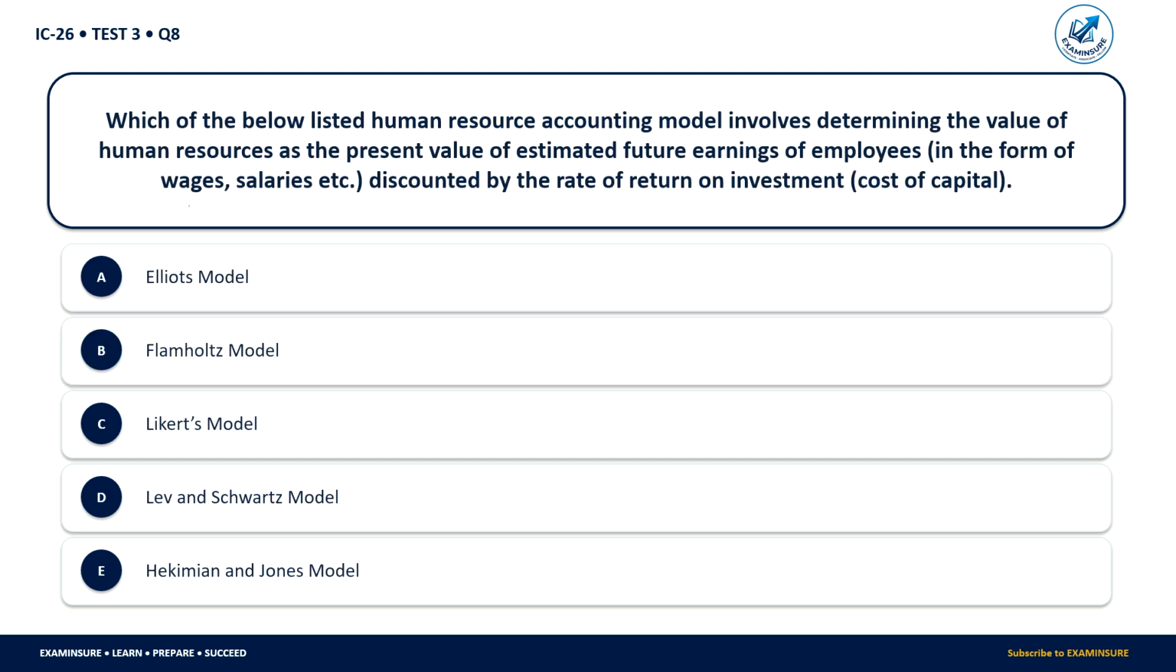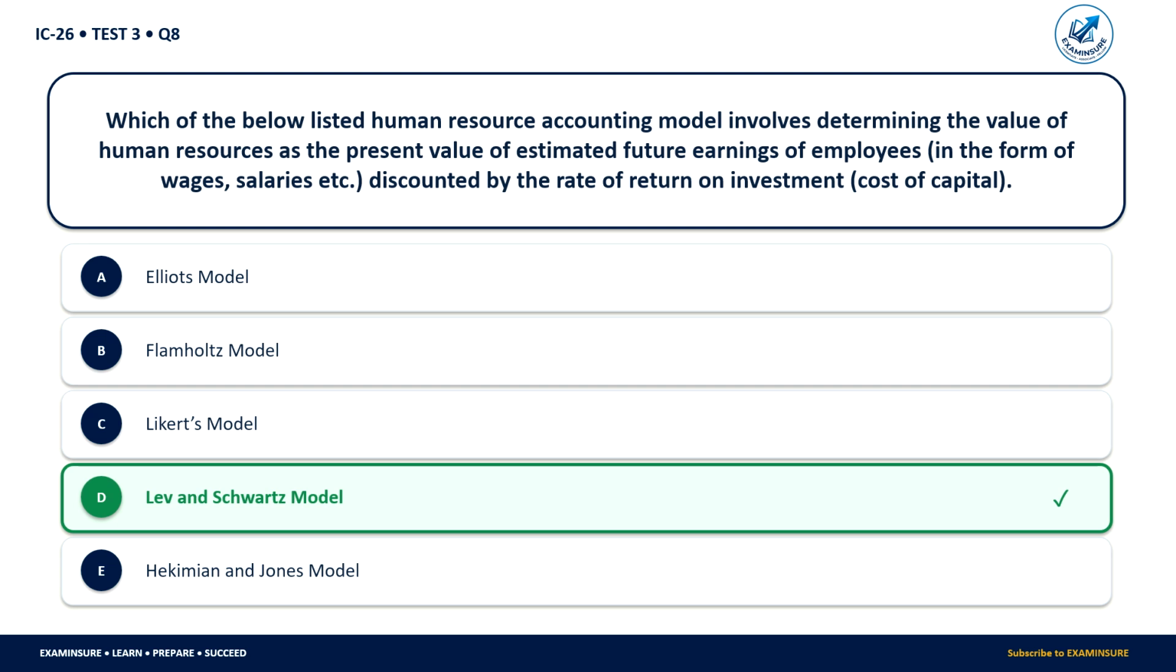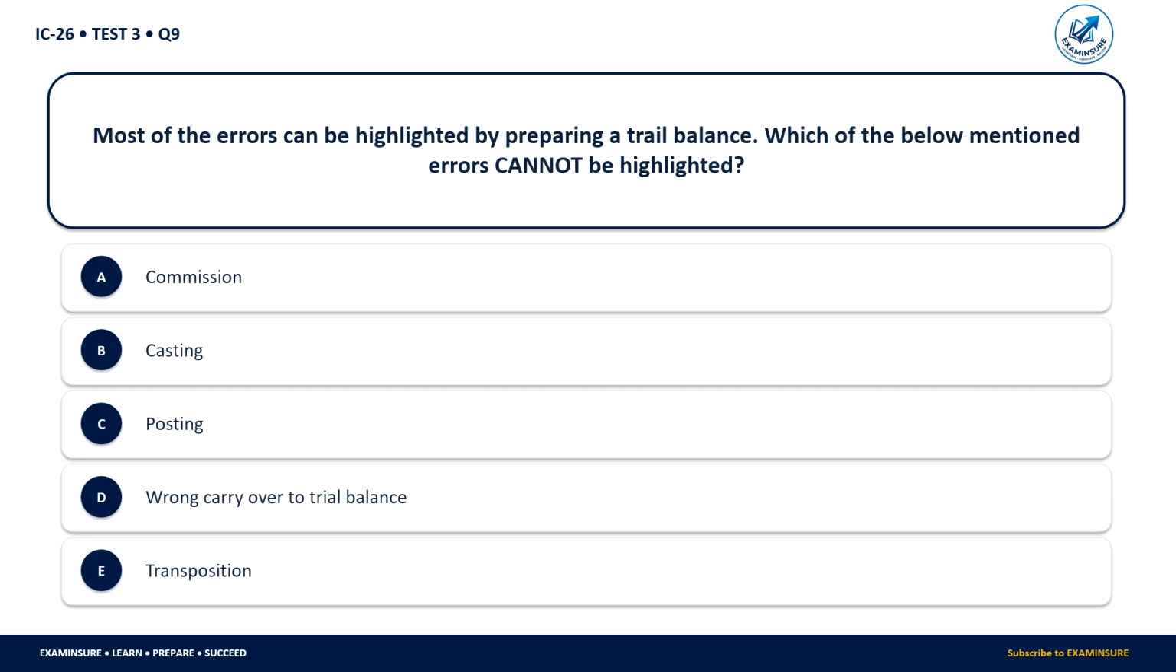Next question is, which of the below listed human resource accounting models involves determining the value of human resources at present value of the estimated future earnings of the employees in the form of wages and salary discounted by the rate of return on investment, cost of capital? So Elliott's model, Flamhouse model, Likert model, Lev and Schwarz model, Heckman and Jones model. So correct answer is Lev and Schwarz model.